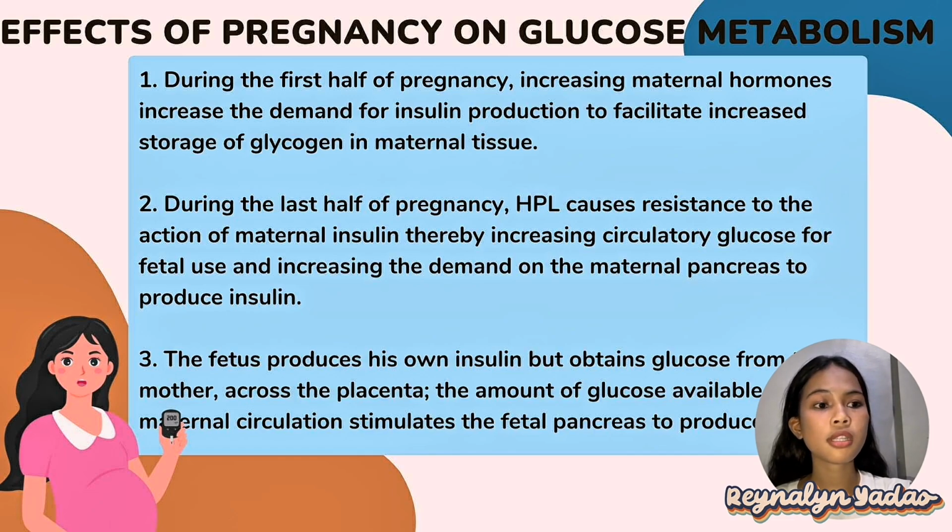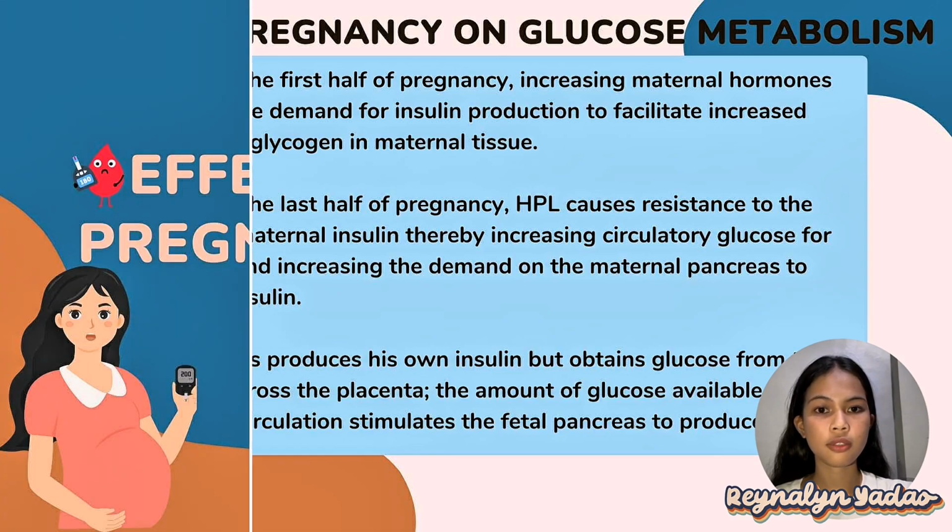So the fetus starts to make its own insulin, but it still relies on the mother for glucose, which passes through the placenta. The more glucose that is in the mother's blood, the more the baby receives. This, in turn, stimulates the fetal pancreas to make more insulin to regulate its own blood sugar levels.